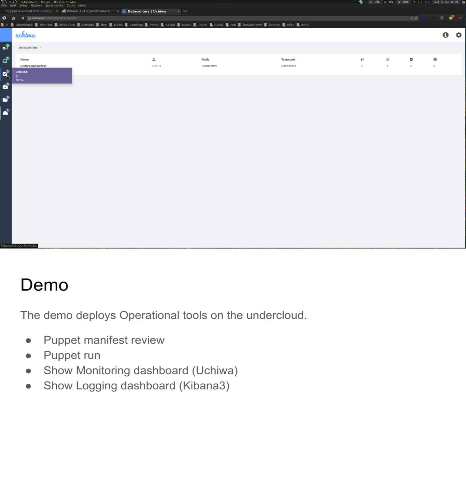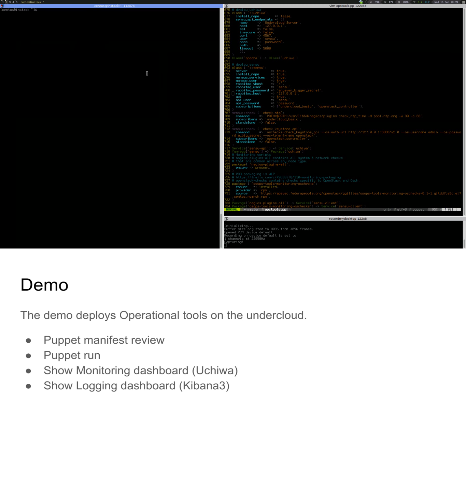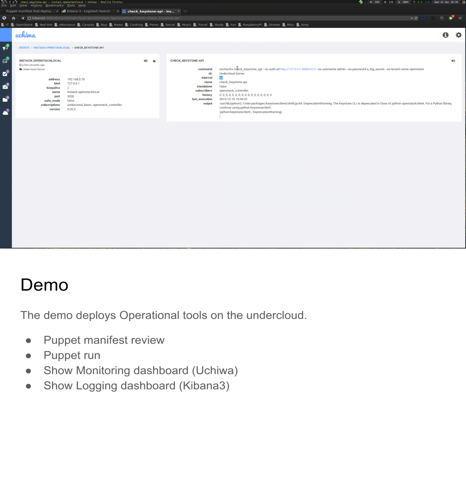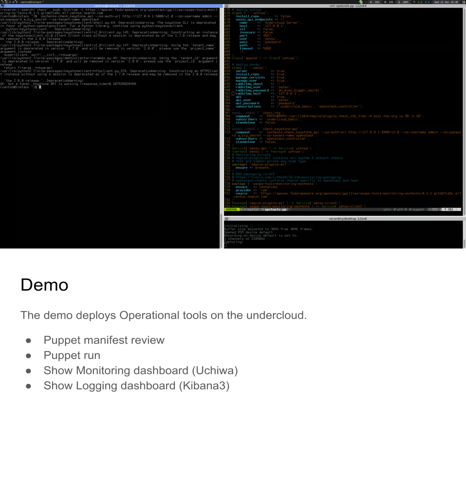If I click on this, we have three checks: the check NTP, the keepalive, which is a basic check, and the check Keystone. The check Keystone is showing a warning because it's not using the OpenStack client, but that's something we are working on, and the script is not failing anyway. If I run the check manually, you can see that it returns okay.